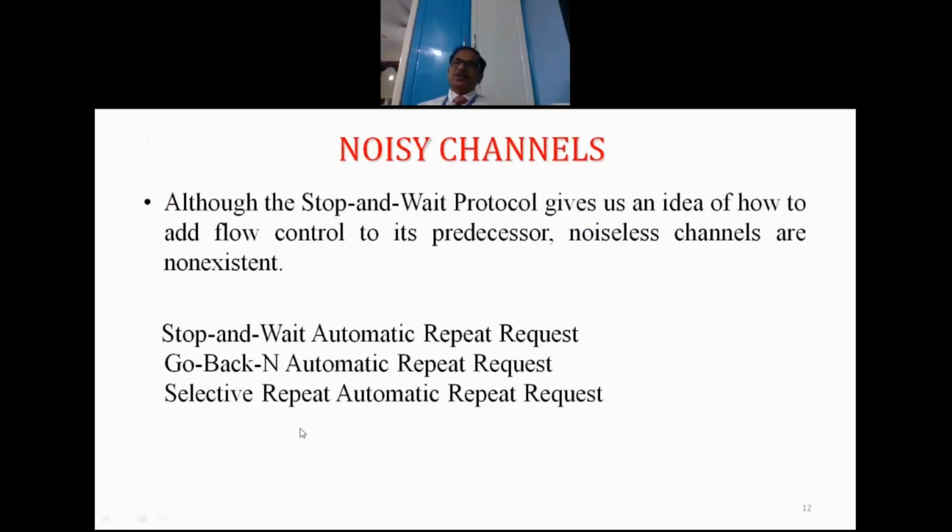Whichever frame has an error, only that particular frame will be retransmitted. All others will be accepted as they are. So that is the meaning of selective repeat. As a result, only the faulty frame needs to be retransmitted. But in the case of the second one, the faulty frame onwards will be retransmitted. In the second case, the faulty frame onwards will be retransmitted again. In the third case, only the faulty frame will be retransmitted.